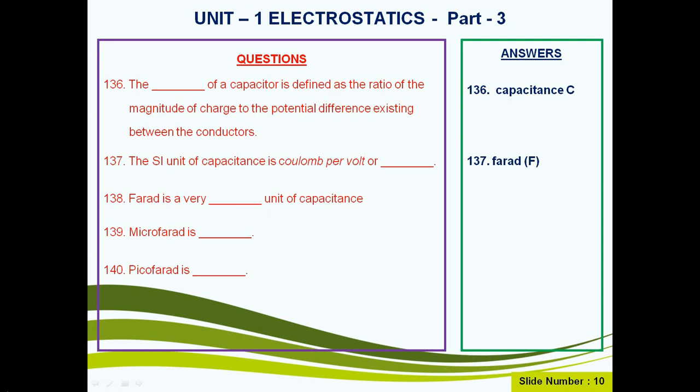Farad is a very large unit of capacitance. Question number 139. 1 microfarad is equal to 10 power minus 6 farad. Question number 140. 1 picofarad is equivalent to 10 power minus 12 farad.